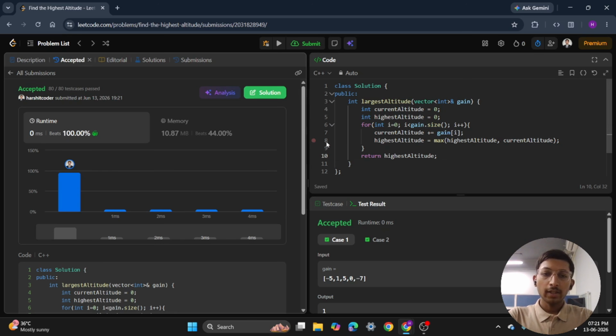So here the time complexity would be O(n) because we are traversing through the array once, and the space complexity would be O(1) because we are using only two extra variables. And that's it for the problem. The key idea was to keep track of the current state and continuously update the best answer.